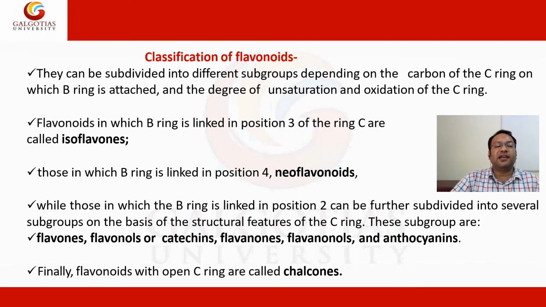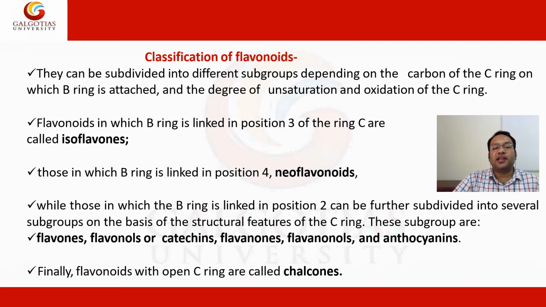Classification of flavonoids: they can be divided into different subgroups depending on the carbon of the C ring to which the B ring is attached. Flavonoids in which the B ring is attached at position 3 are called isoflavonoids. Those in which the B ring is linked at position 4 are neoflavonoids.